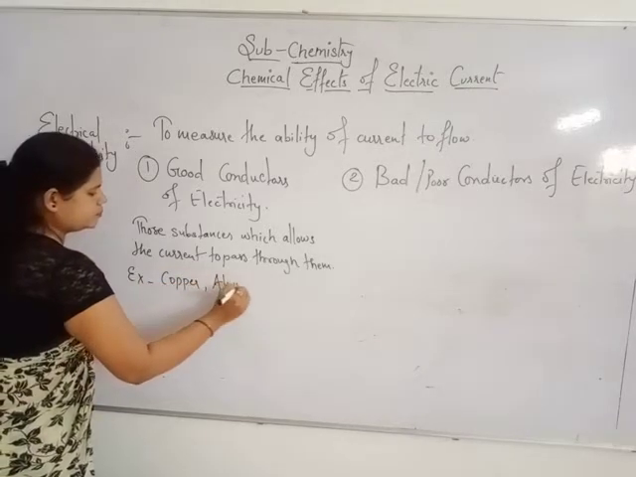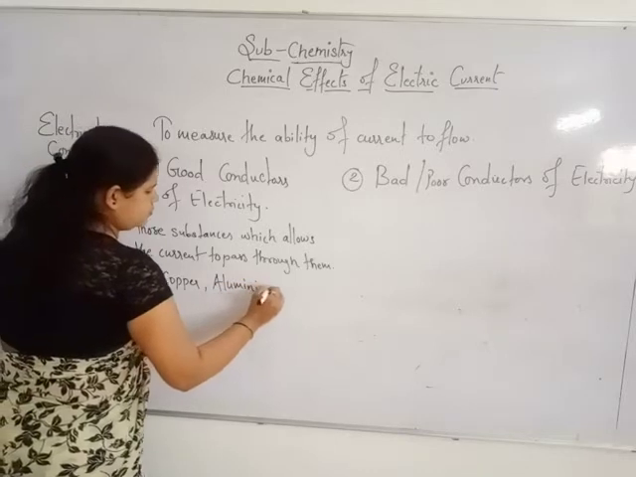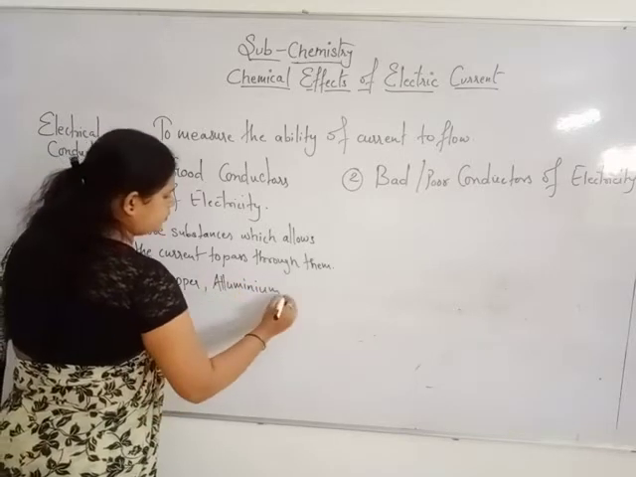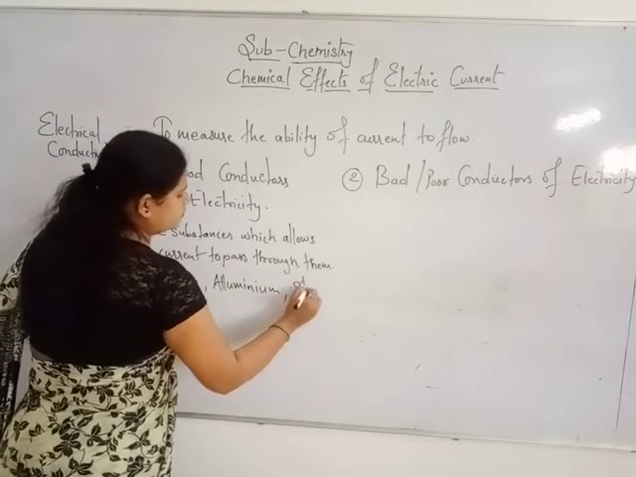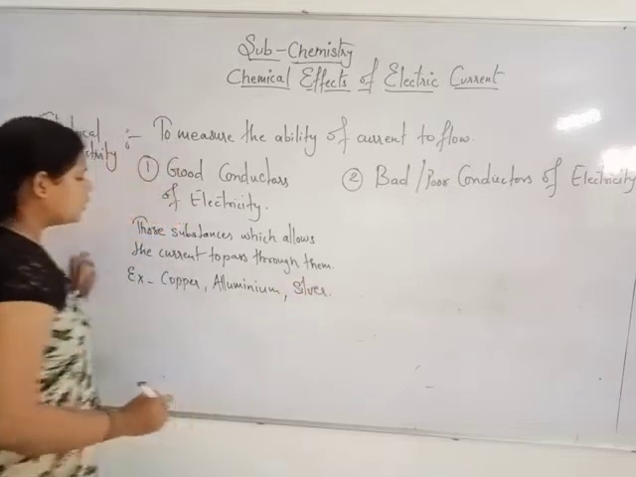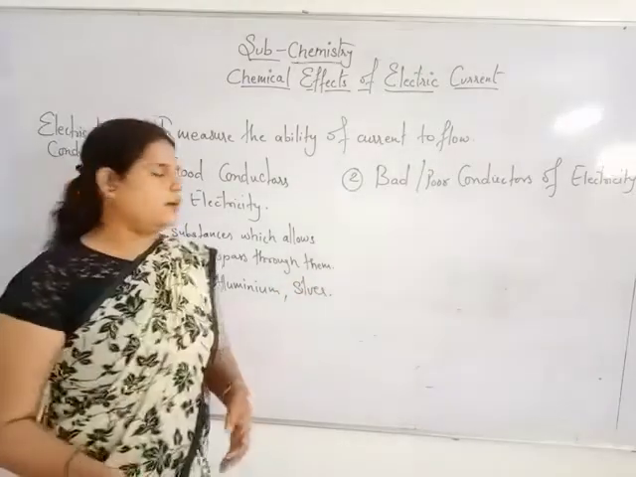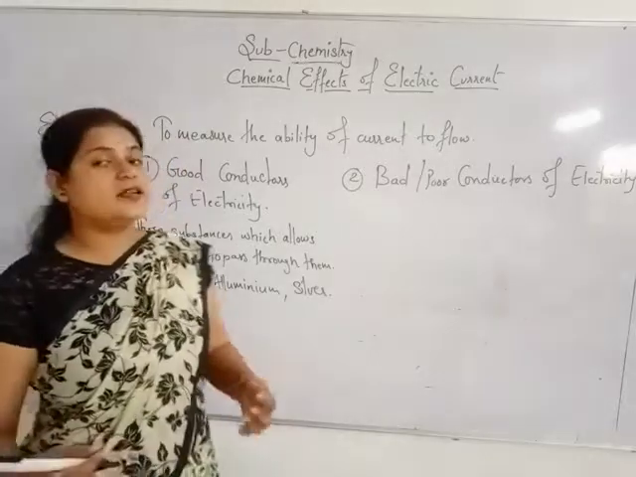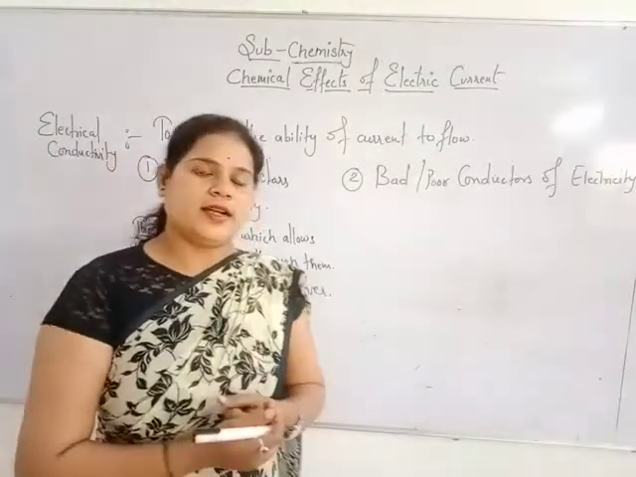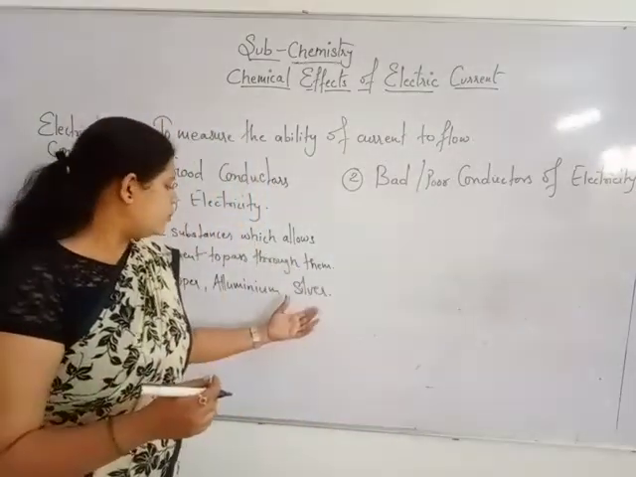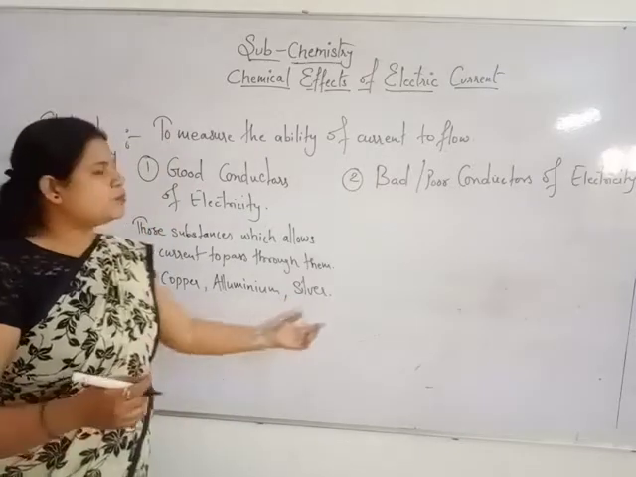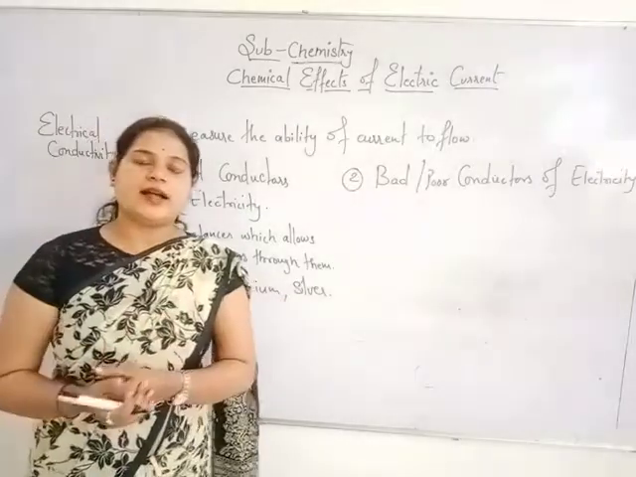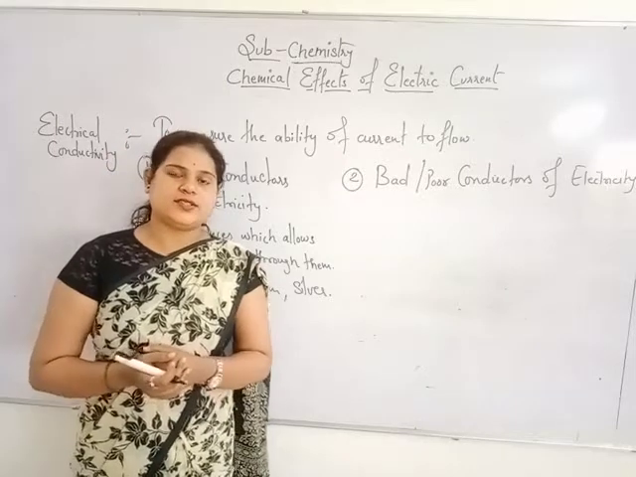aluminium, and silver. Okay, and there are many more, but these three are considered very good conductors of electricity. Now why are only these particular things considered good conductors of electricity?